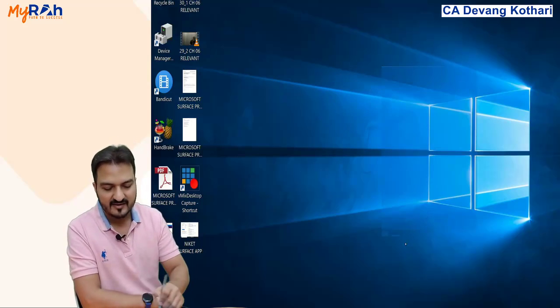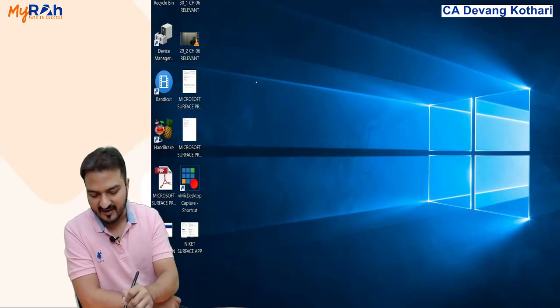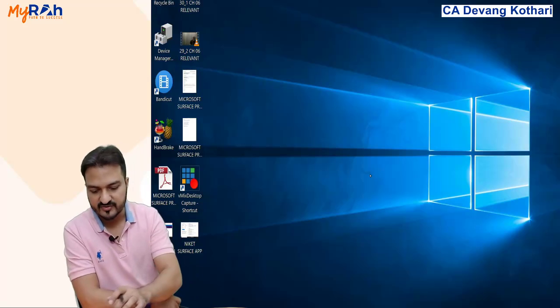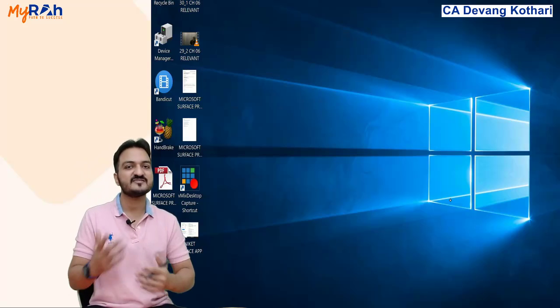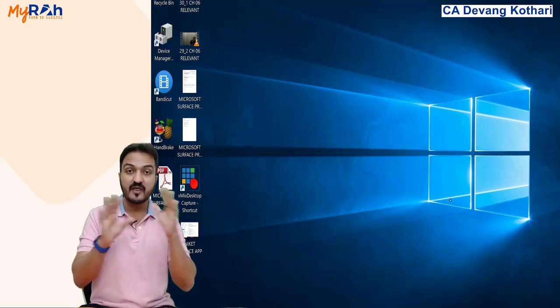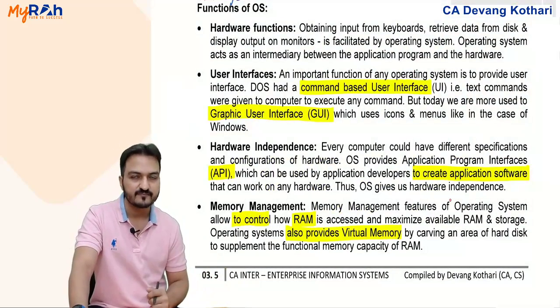The wallpaper that you see here, who is showing it? Operating system is showing it. The icons that you see here, who is showing these icons? Operating system is showing these icons. The start menu, if you see here, who is showing that? Operating system is showing that. Yes, operating system is displaying all these things on your screen. That is part of user interface.